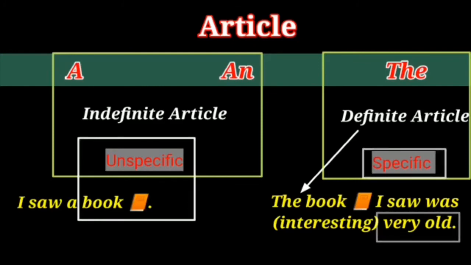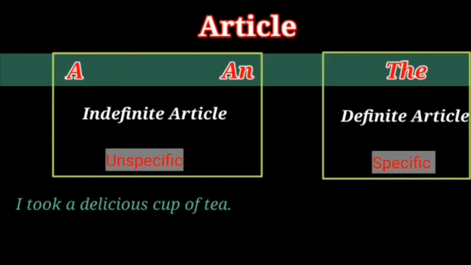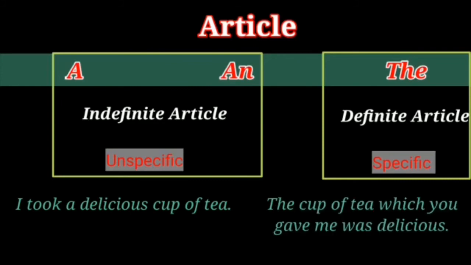Well, another example, I took a delicious cup of tea. Well, I took a delicious cup of tea, but which cup of tea he's talking about? Who gave him? Where he got the cup of tea from? Nobody knows. Whereas on the other hand, the cup of tea you gave me was delicious. Now, cup of tea is what? Specified, specific, a special one. The one you gave me.